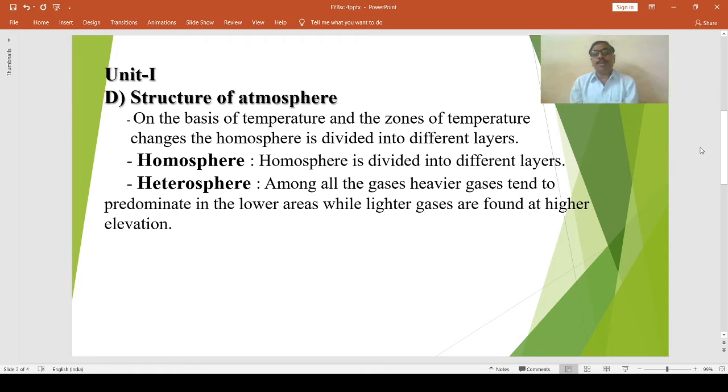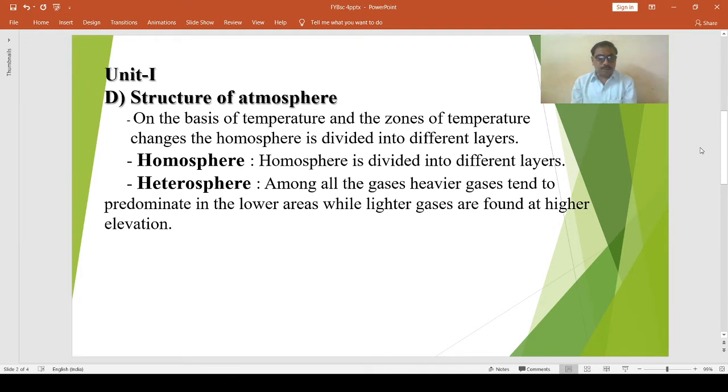On the basis of temperature and zones of temperature changes, the atmosphere is divided into different layers. Then the heterosphere. Heterosphere lies above an elevation of 90 kilometers from the Earth's surface.